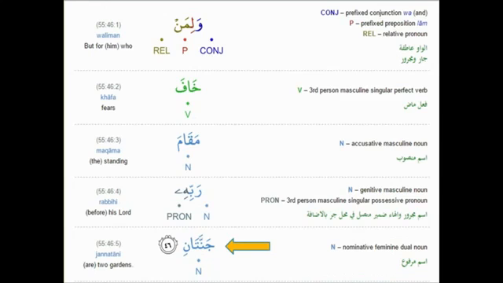Now look at this one. Once again, the word we are interested in is Jannatan. Wait, Jannatani. This time, what's the thing that's different, guys? Ah, it's a dual noun. Look, what's written here? Dual noun. It's marfu this time. Why? Ani, aini, remember? Let's have a look.